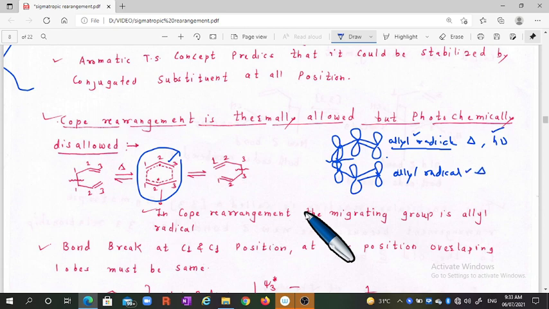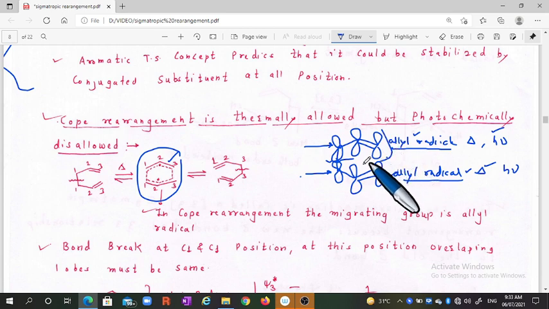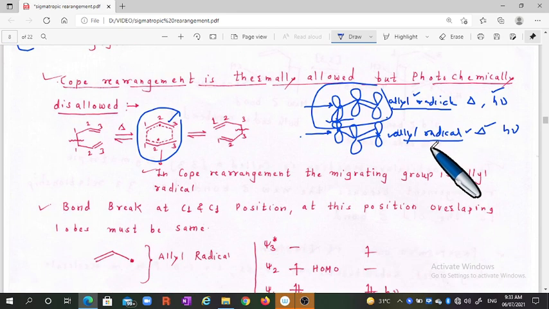If a thermal reaction is there, there is no excitation of electrons, but if hν is there, there is excitation of this allyl radical. So we will not excite this component whether there is a photochemical reaction. Let us discuss this.